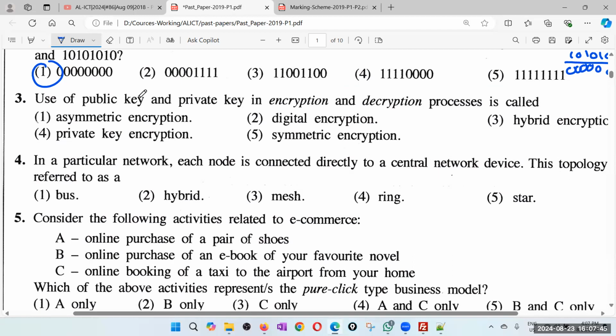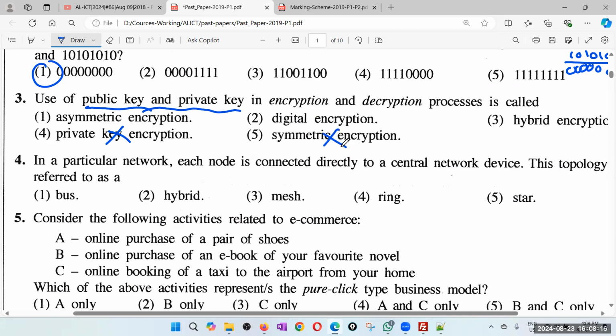Okay, right. So another name for public key is asymmetric key because you use two different keys. Right. Use of public key and private key in encryption and decryption process is called. This is public key and private key. So that means two keys. Okay. I'm not very sure how the wording is done. Maybe they are talking about use of public key and private key, maybe they are referring to two keys. Okay. So therefore, it's not private key encryption.